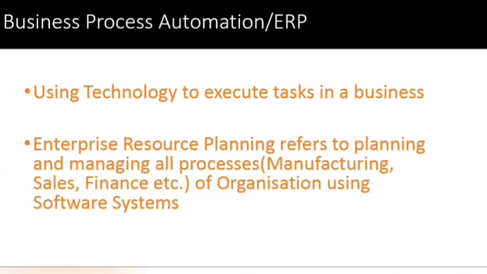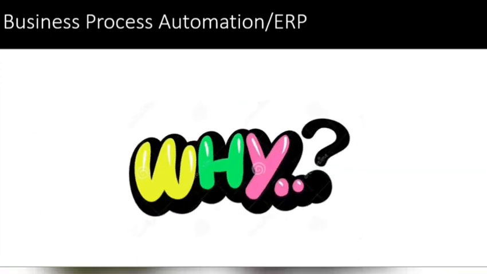ERP stands for Enterprise Resource Planning. It refers to planning and managing all the processes in an organization using software systems. You have various open source software, meaning freely available software, through which you can manage all the departments and all the work in the departments through your software. That is known as enterprise resource planning.